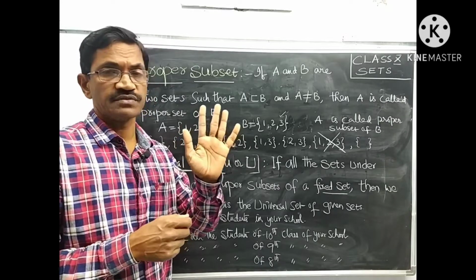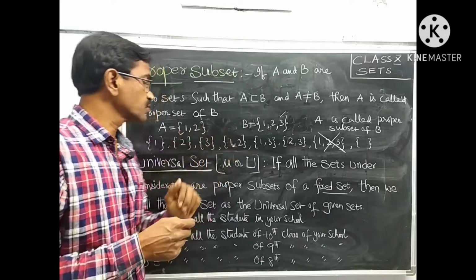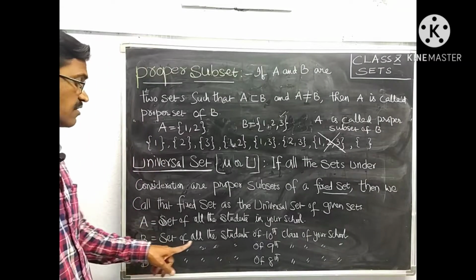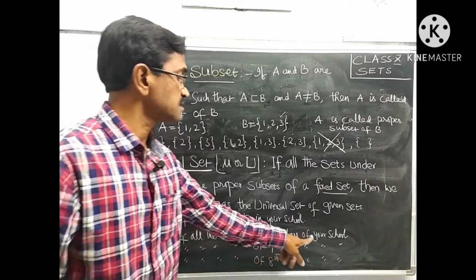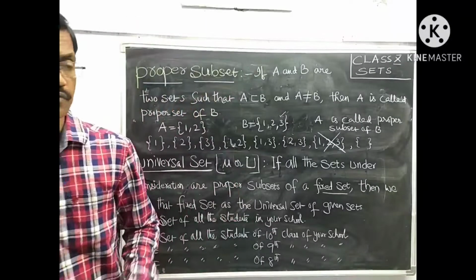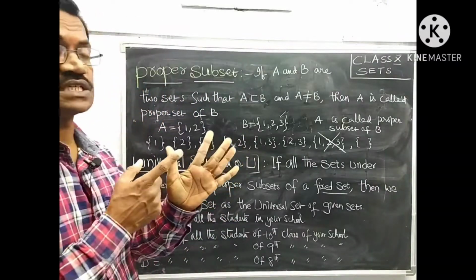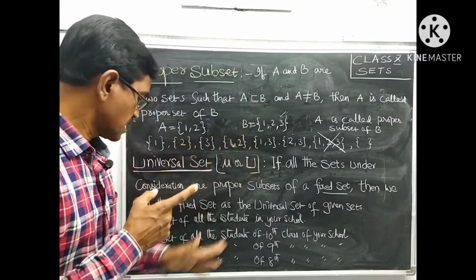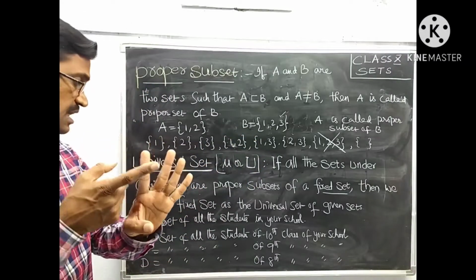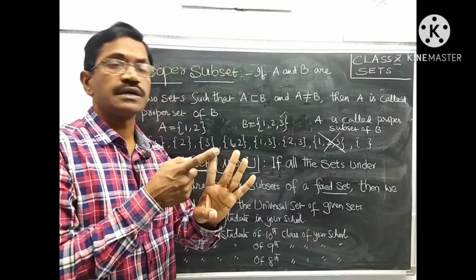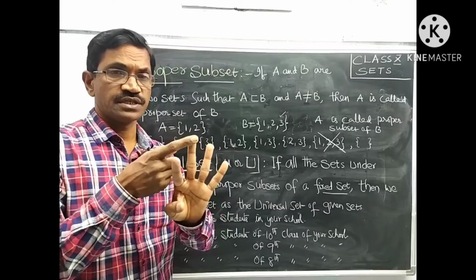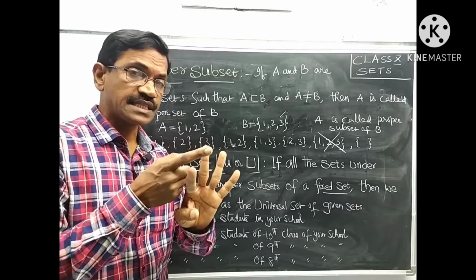So here that is A, and B is the set of all the students of 10th class of your school. B is the set of students who are studying 10th class, and C the set of students who are studying 9th class, and D the set of students who are studying 8th class.